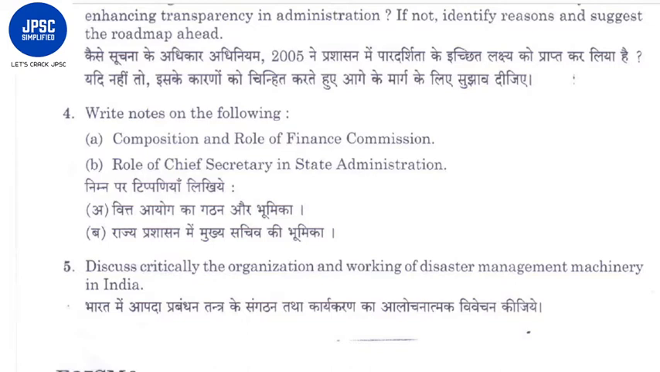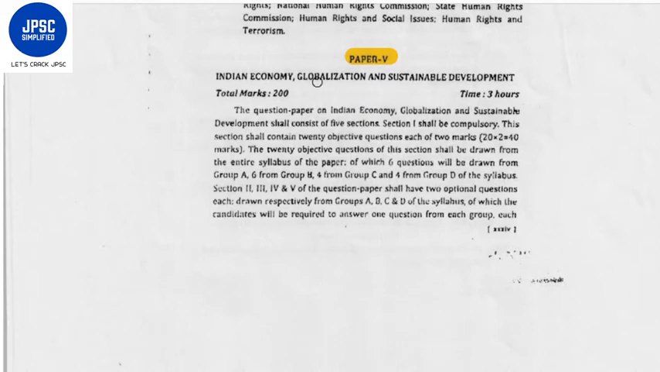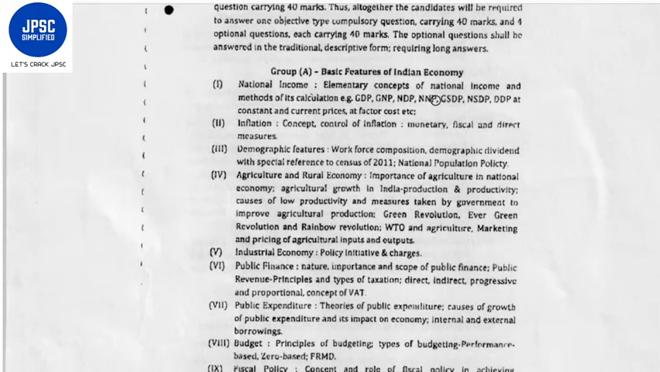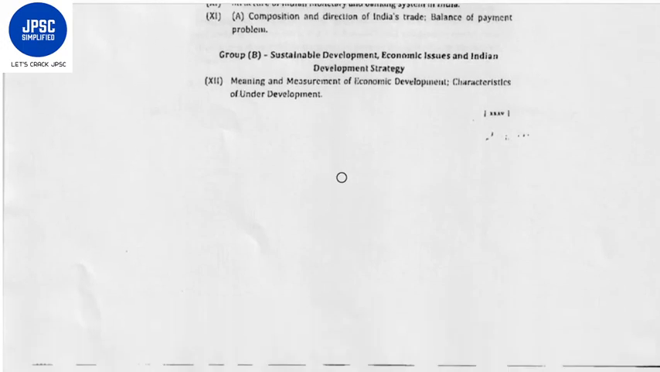Okay. So now we will go into paper 5. Paper 5 is the paper of Indian economy, globalization and sustainable development. So this question paper consists of two sections. Okay, one objective section and one subjective section. So this question paper has basically four subsections. Okay, I will show you the subsections here. See, one is basic features of the Indian economy. Second is sustainable development, economic issues and Indian development.